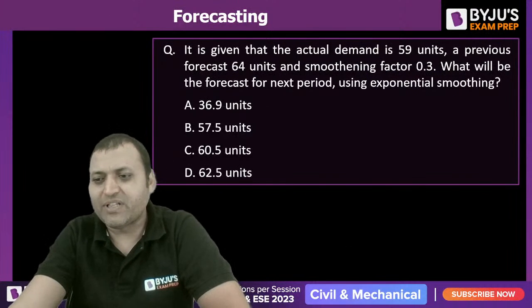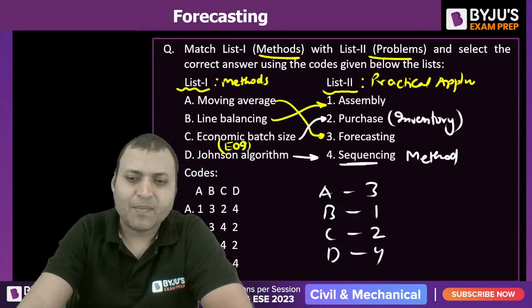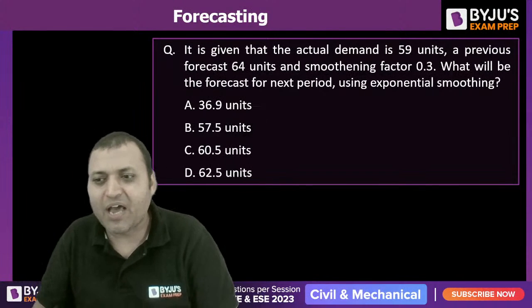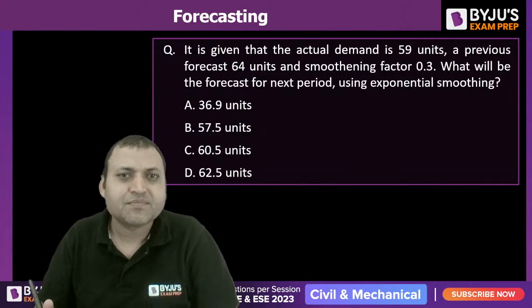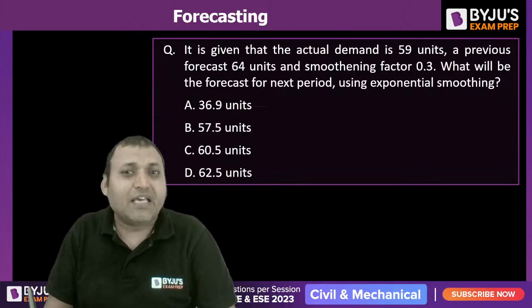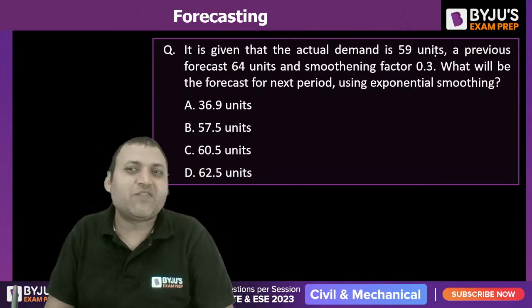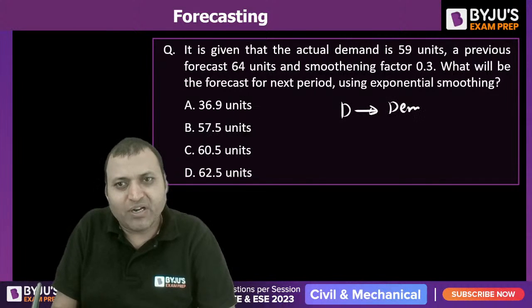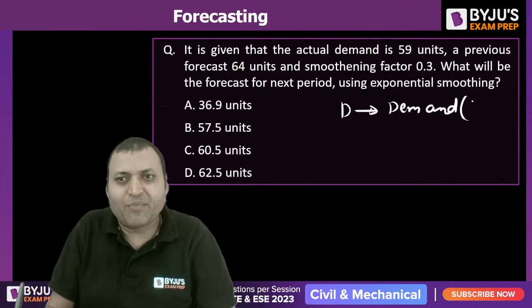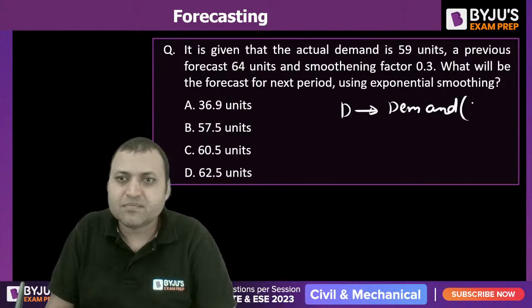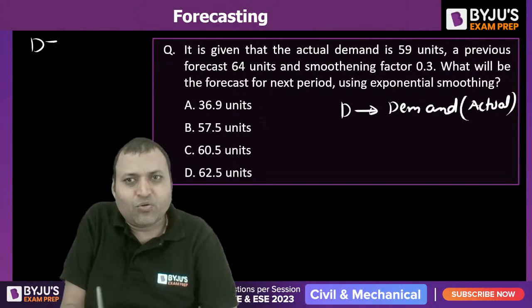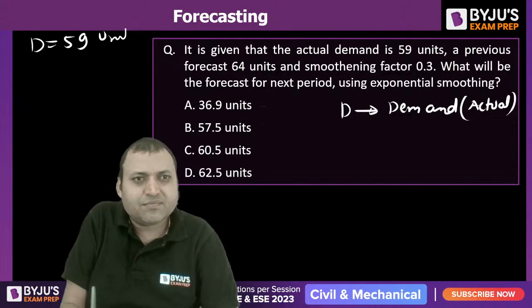Now there is the next numerical question on the screen. Please find out the answer to this question. Everyone, please give it a try. It is given that the actual demand D is 59 units.